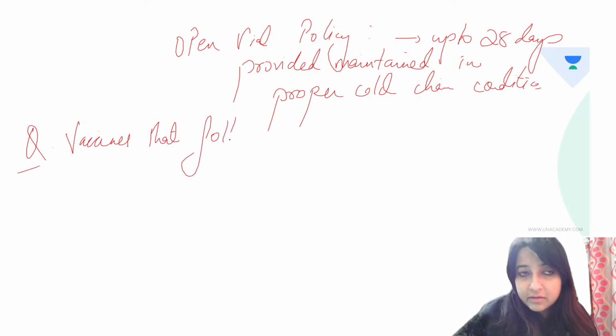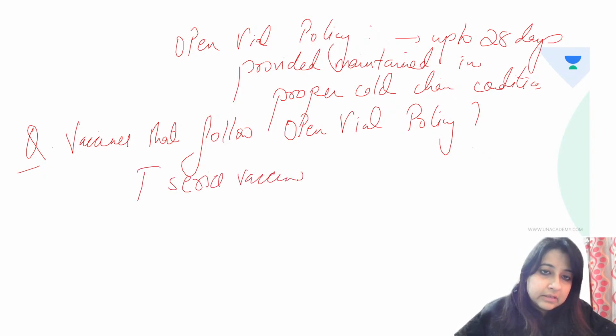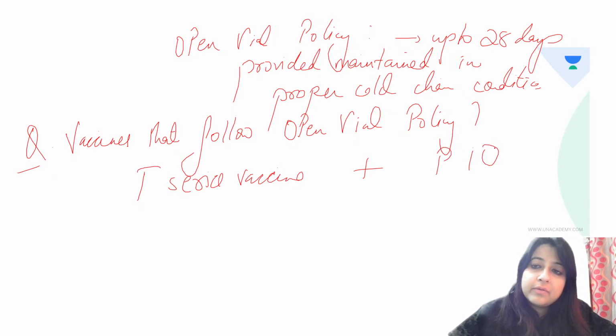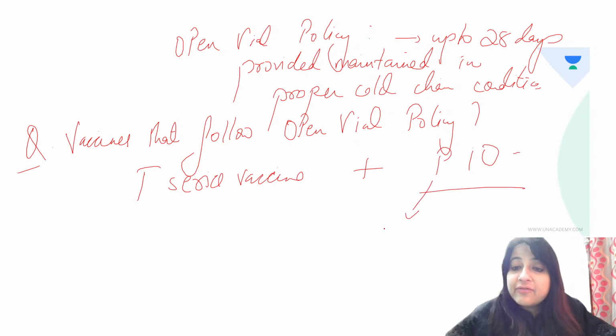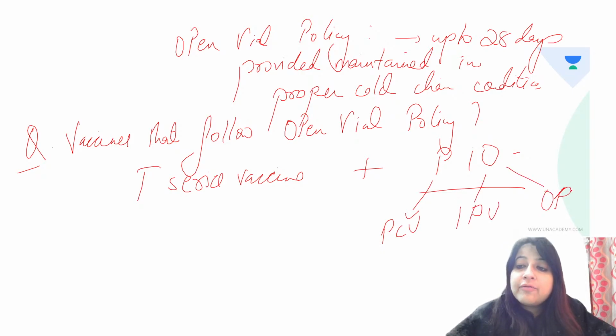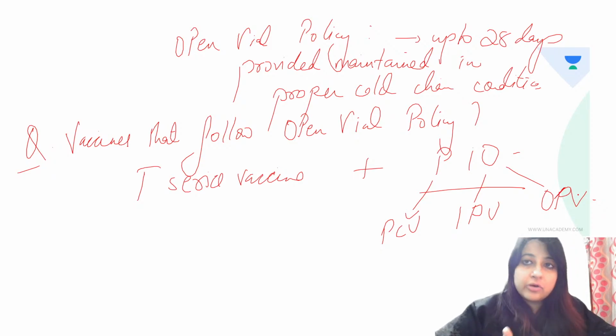that follow open vial policy. So what is the mnemonic for this everybody? एक हो गया T series vaccine plus PO. Okay. So all the T series vaccine, P for PCV, I for IPV and O for OPV. So T series plus PO. PO is liquid, so they follow open vial policy.